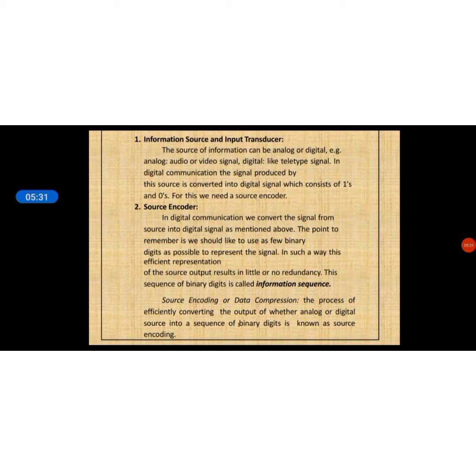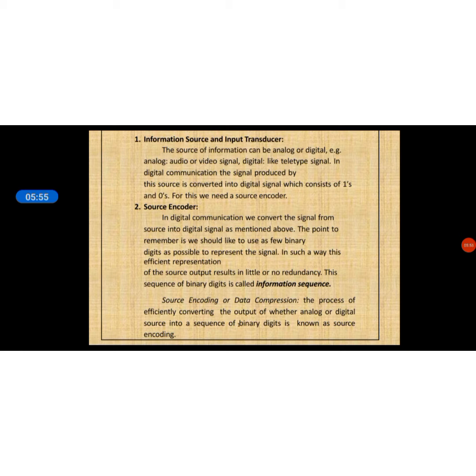The purpose of compression is to reduce the redundancy in the digitally converted signal. Naturally, we are converting the analog signal into digital, and then the same kind of data sequence will be there at different levels.